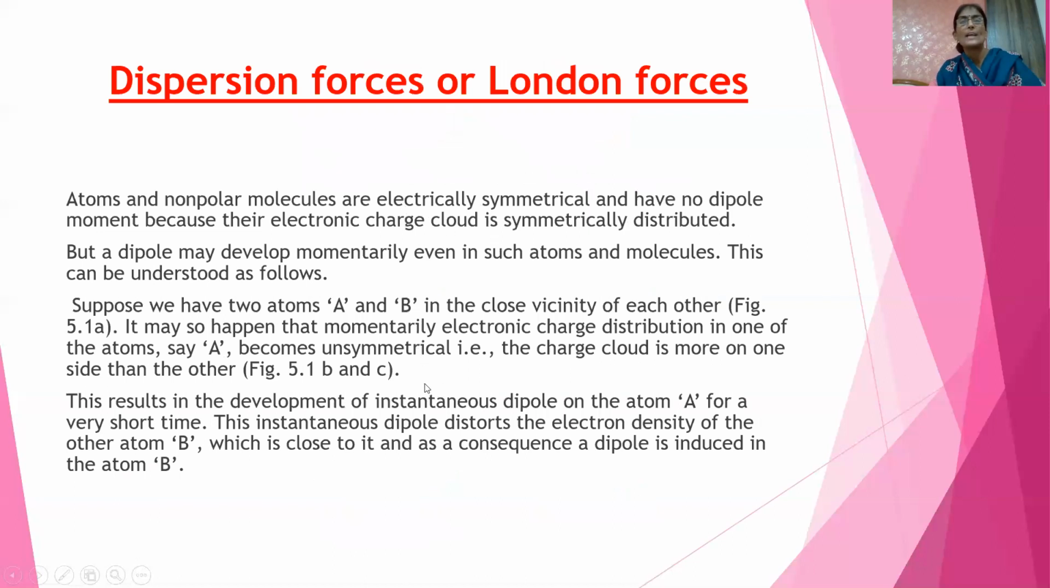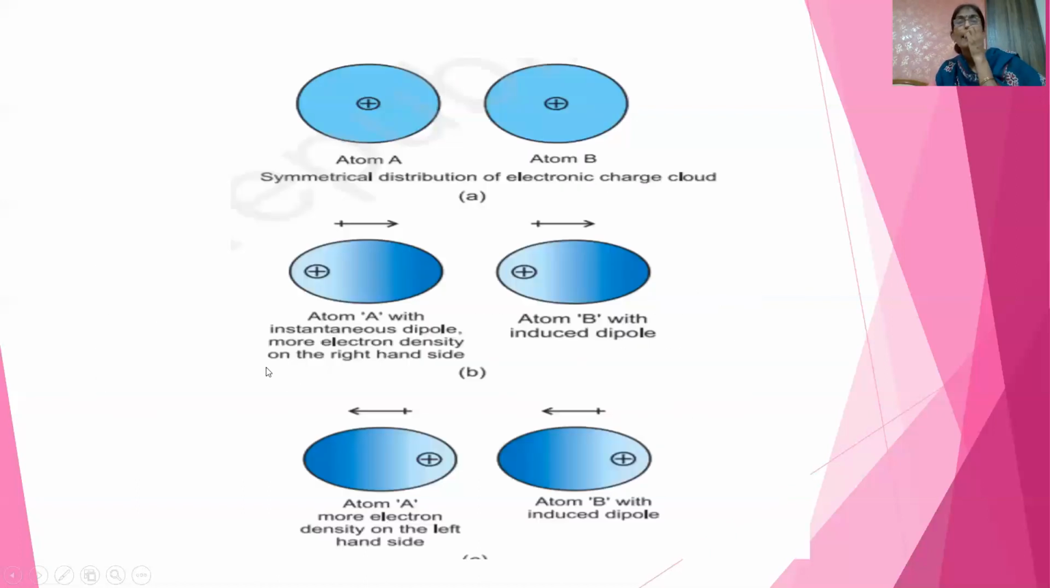Suppose we have two atoms and they are close to each other. What will happen? It may so happen that for a moment the electronic charge distribution in one of the atoms becomes unsymmetrical. That means the charge cloud is more on one side than the other. I'll show you in the diagram.